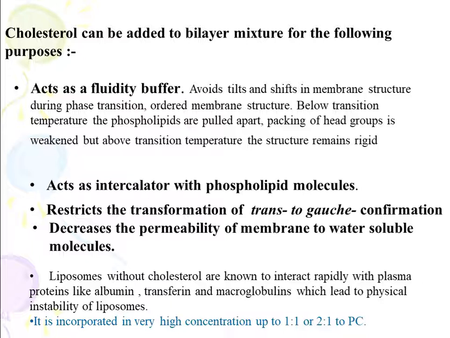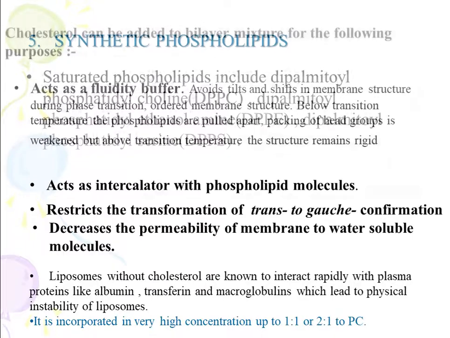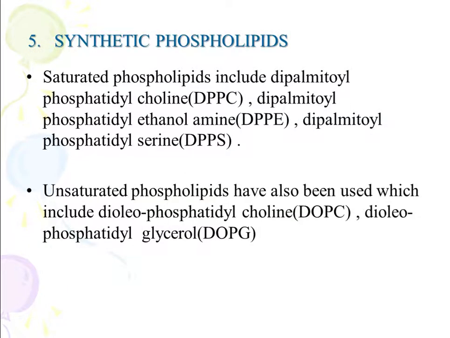It restricts the transformation of trans to gauche conformation and decreases the permeability of the membrane to water-soluble molecules. Liposomes without cholesterol are known to interact rapidly with plasma proteins like albumin, transferrin, and microglobulins, which leads to physical instability of liposomes. It is incorporated in high concentration, up to a ratio of 1 to 2, relative to phosphatidylcholine, that is PC.